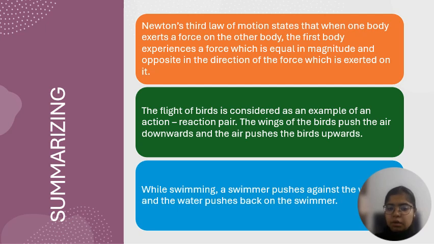Summarizing, Newton's third law states that for every action, there is an equal and opposite reaction. The bird's flight, the recoiling of a gun, and the propulsion of a rocket are all examples of Newton's third law. A swimmer pushes against the water, and the water pushes the swimmer in the forward direction.